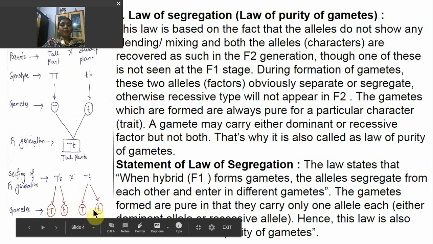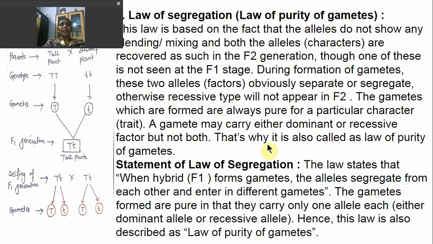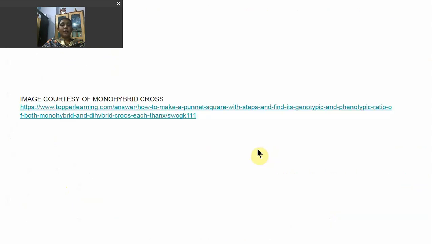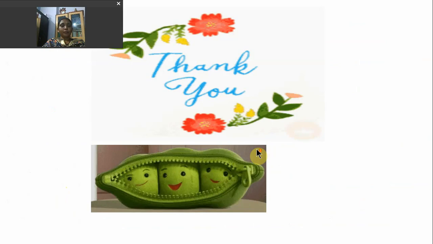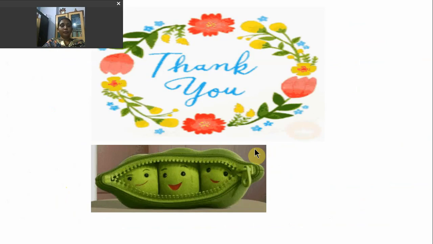When Mendel performed these experiments, he didn't know about meiosis, but today we know that in meiosis the chromosomes get reduced during gamete formation, meaning gametes contain half the number of chromosomes. As the gametes are pure in a particular character, this law is also called the law of purity of gametes, and this law is universally applicable. Thank you.